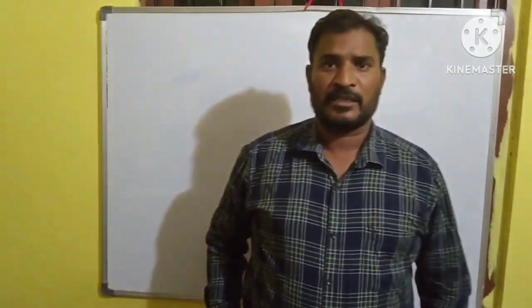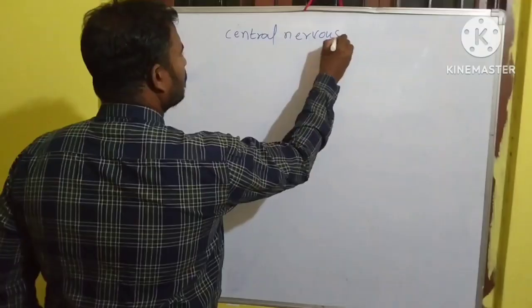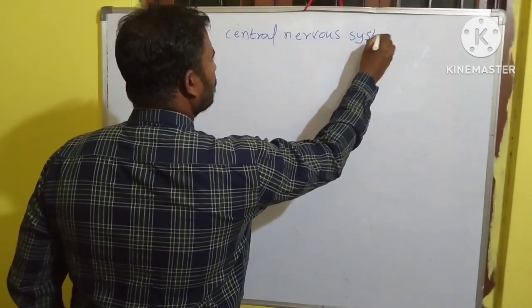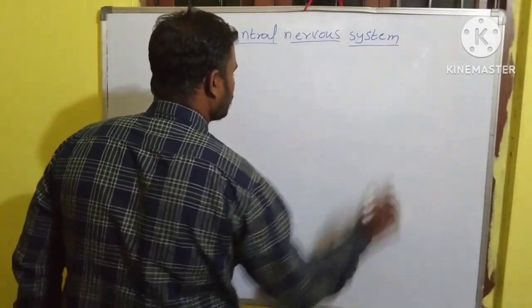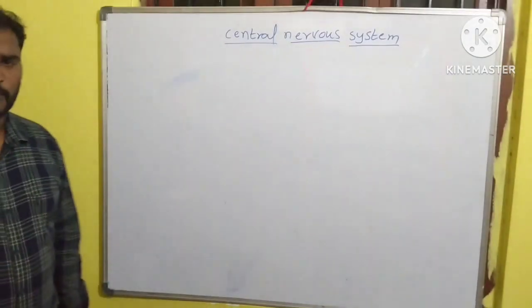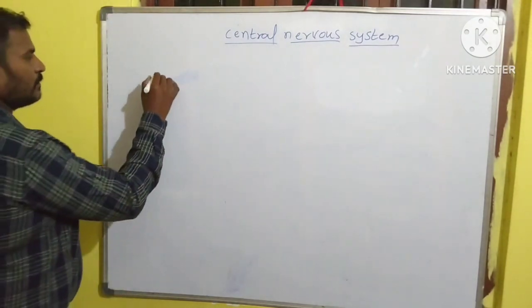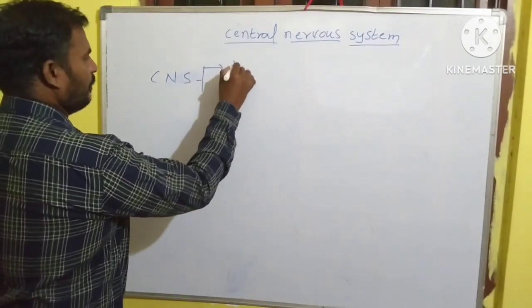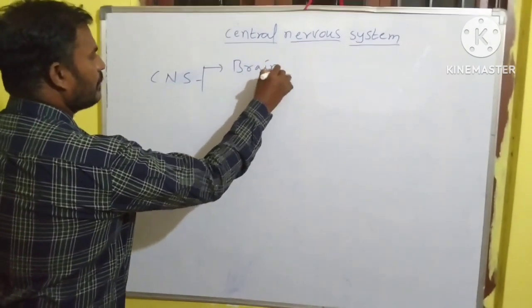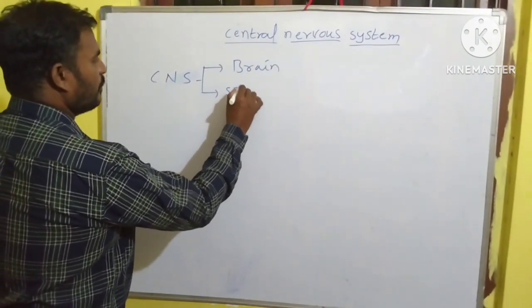In NEET zoology, today I am going to discuss the central nervous system. The central nervous system is made up of two parts: brain and spinal cord.